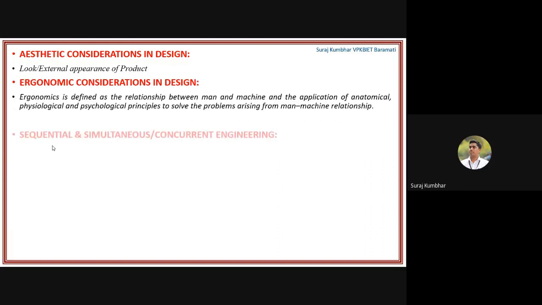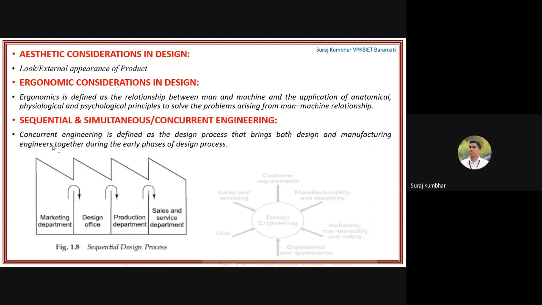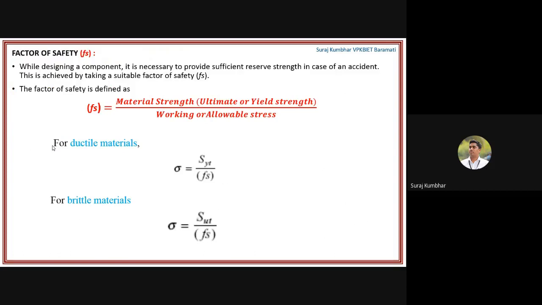So this is about aesthetics, ergonomics, then sequential and concurrent engineering. Then the next part, now the factor of safety. Now what is factor of safety? In every design, factor of safety plays a major role. It is a very necessary component to provide sufficient reserve strength in case of accident, because we don't know when an accident is going to happen. But if an accident takes place, it should not be dangerous to the human being. So you need to keep the factor of safety.